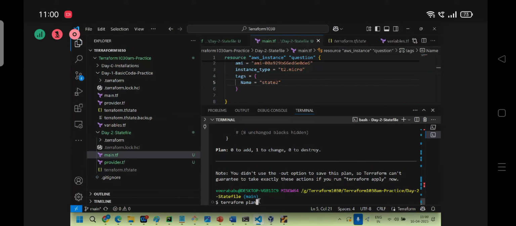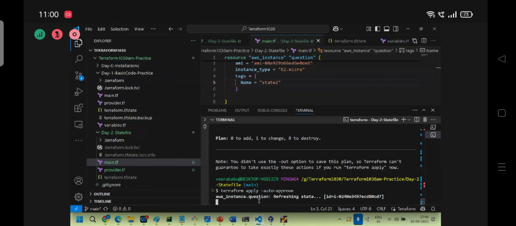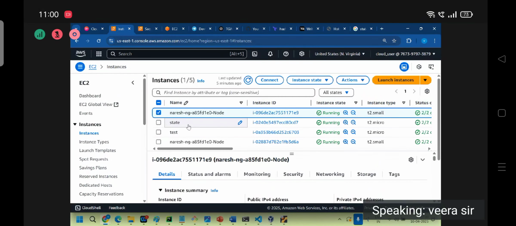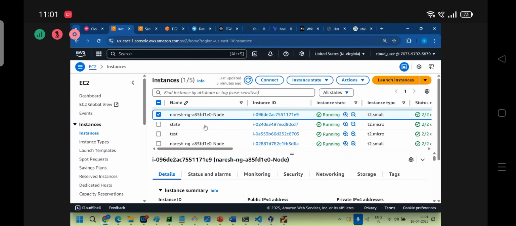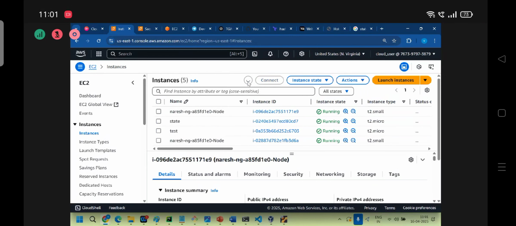Okay, let's apply. The state file is saying that it wants to change. The request goes directly to the remote and does the changes there. State to state 2. You can refresh.